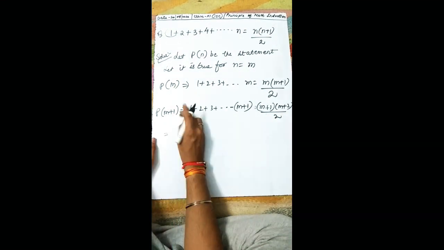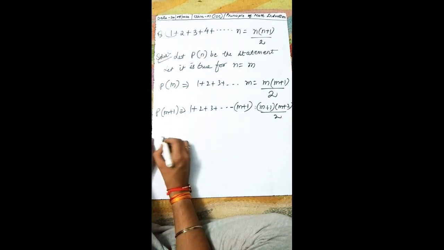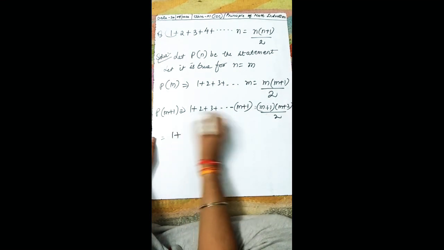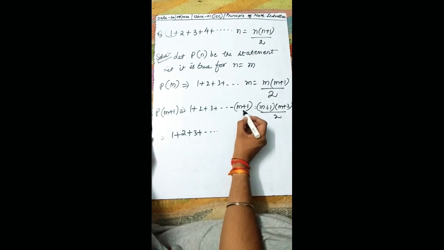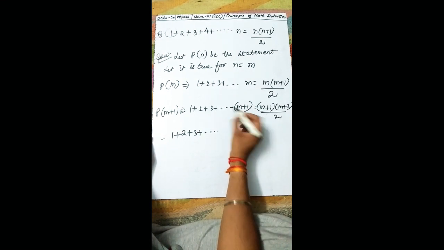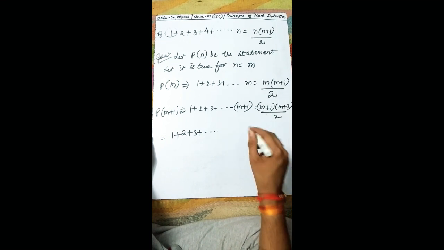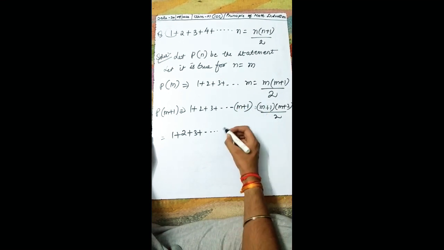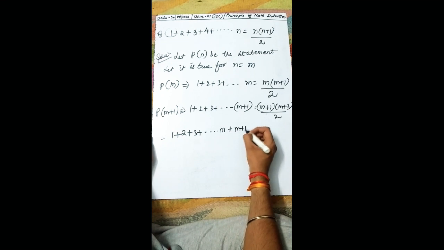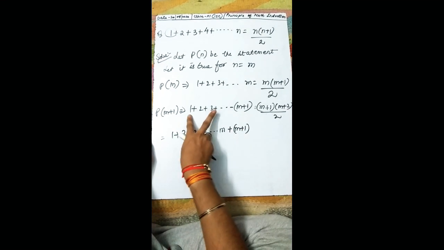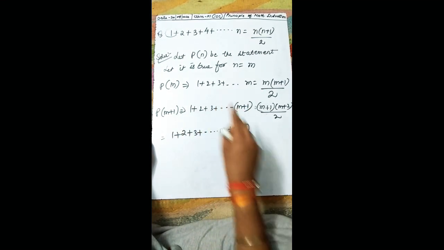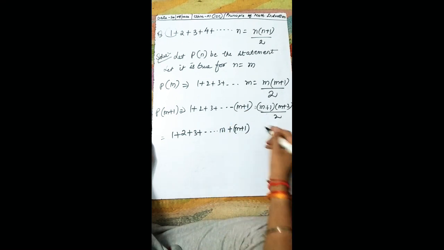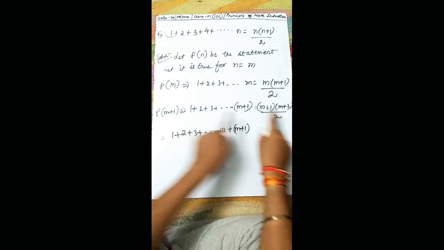Now just understand, this is very easy. Okay, I'm writing this step as 1 plus 2 plus 3 and so on. This is m plus 1. Can you tell me what will be its predecessor? That means you need to subtract 1 from it. So m plus 1 minus 1. So it is m only, and m plus 1. Are you understanding? See, I'm writing this step 1 plus 2 plus 3. I'm asking you what will be the predecessor of this number, this m plus 1. This will be m only. Okay, and we need to prove this statement is equal to this.